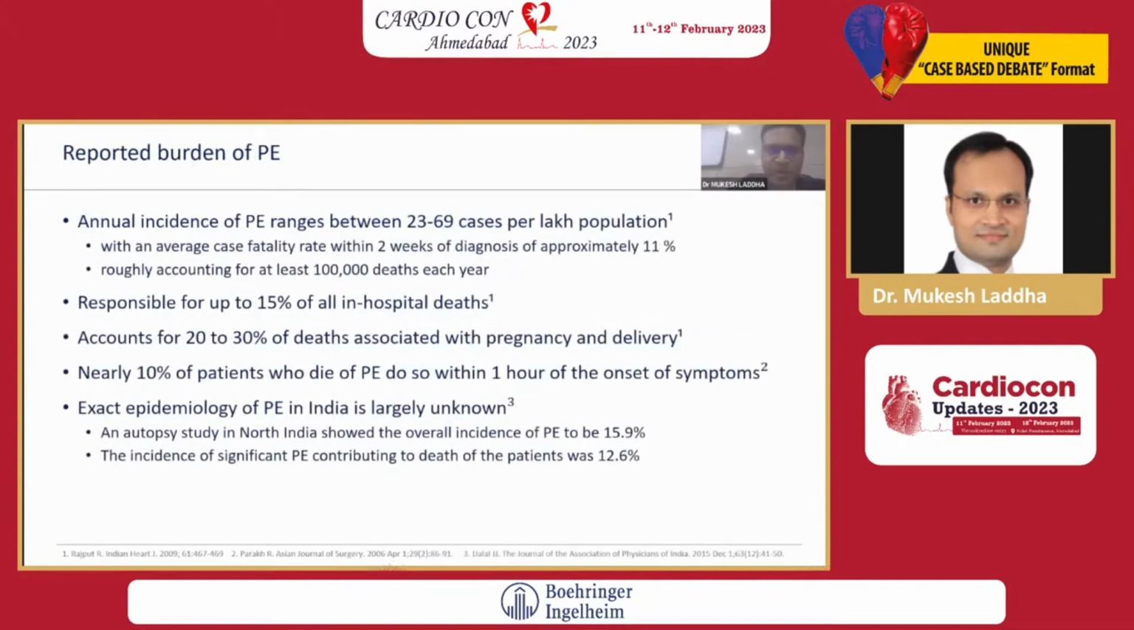Annual incidence of pulmonary embolism ranges between 23 to 69 cases per 100,000, and it is responsible for almost 15% of hospital deaths and 30% of pregnancy and delivery deaths. Nearly 10% of patients who die of PE do so within 1 hour of onset of symptoms. So time is important. Decision making is also important because of the really high mortality rate.